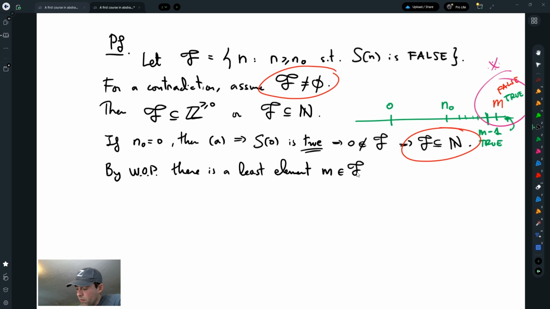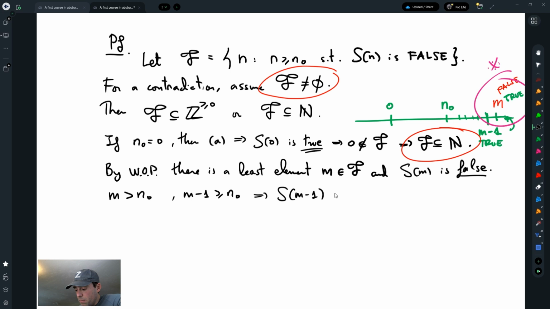Let's call it M. Okay. And well, it is in the counterexamples, so we know that the statement is false for M. Then also notice that M is strictly bigger than n0, so m minus 1 is bigger or equal to n0, and it is less than the minimum, so the statement at m minus 1 must be true, because m minus 1 would not be part of the counterexamples.